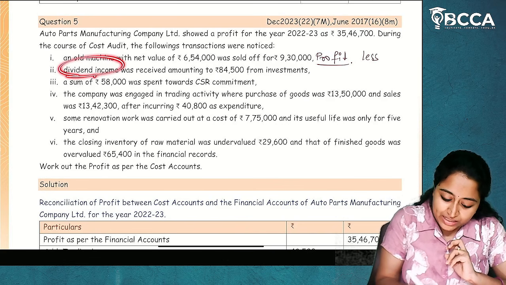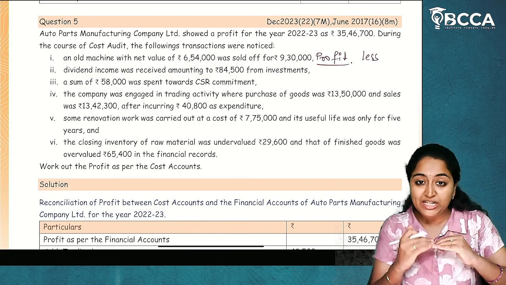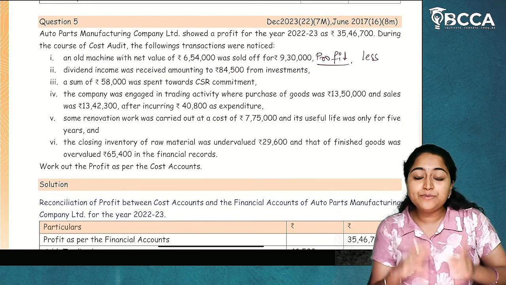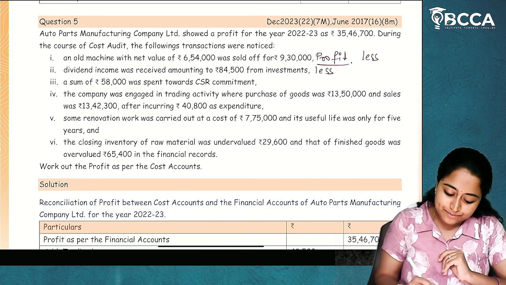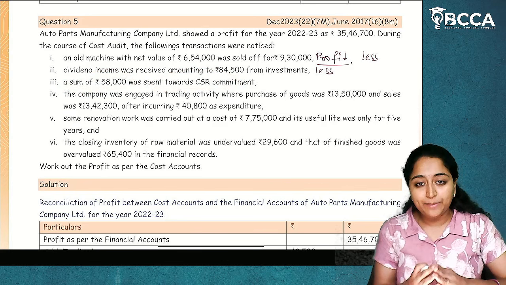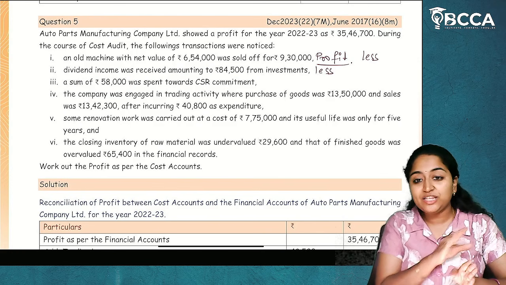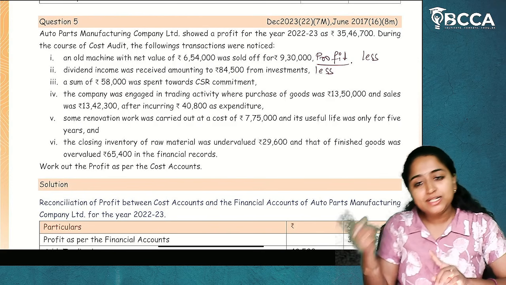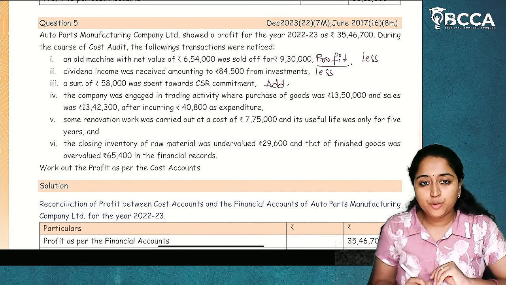Next. Dividend income was received amounting to 84,500 from investment. Income received. Income, which means financial account income is there. But in cost accounts, no income is there. Incomes which is not considered in the cost accounts. Reduce that back. Less. I hope it is clear. A sum of 58,000 was spent towards the CSR commitment. This is an expenditure for the organization. Expenditure already considered in the financial accounts but not considered in the cost accounts. Expenditure which is not considered in the cost accounts. Add that back. I hope it is clear.